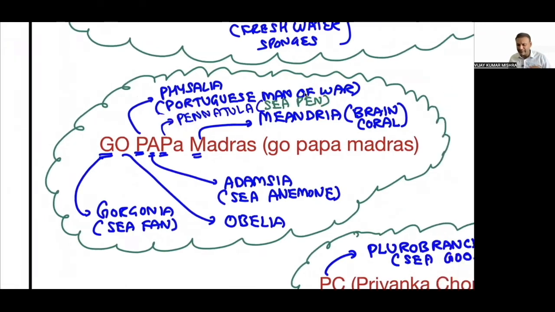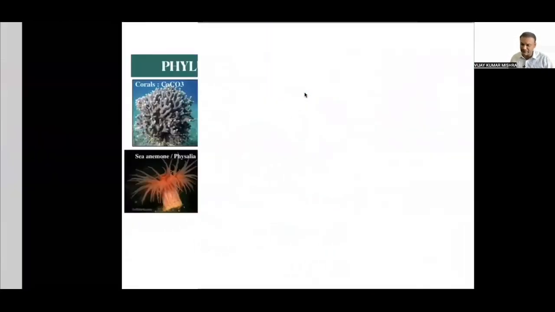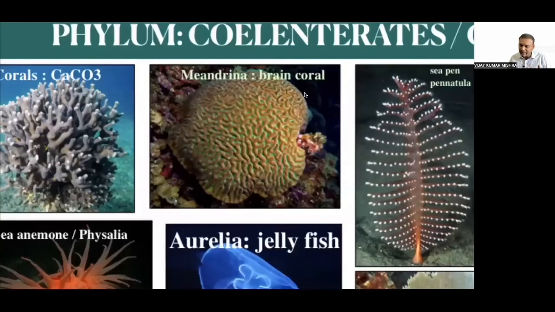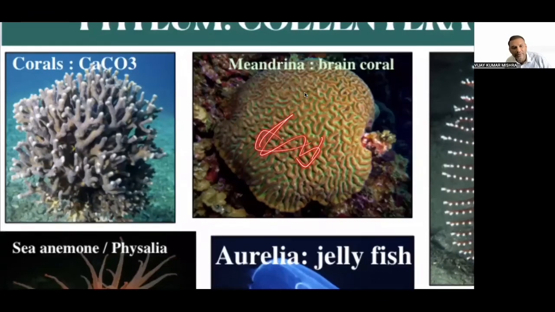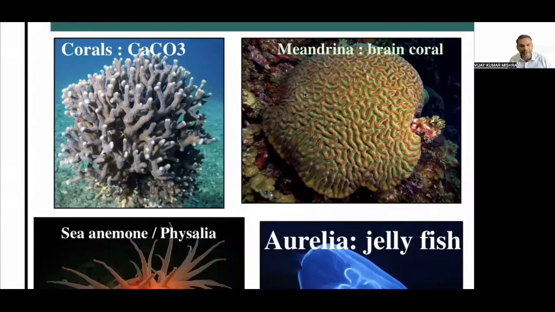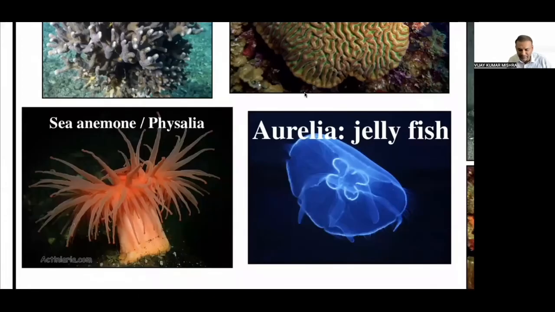I'll show you the image. Just wait. Can you see? It is like a sea pen. This can be used for writing something. Menandria looks like a brain coral. Corals are made up of a calcium carbonate skeleton. Sea anemone is nothing but Adamsia. Adamsia is also called sea anemone.